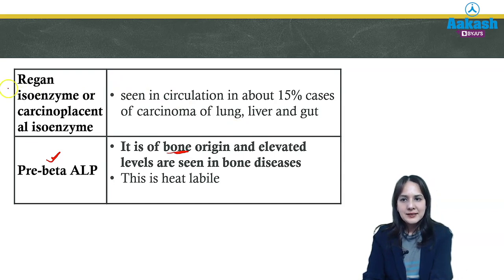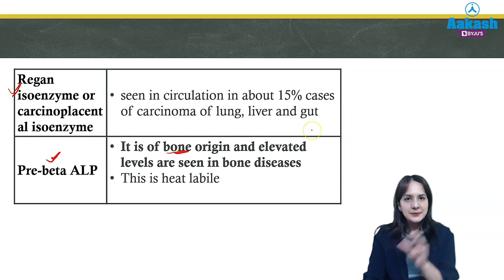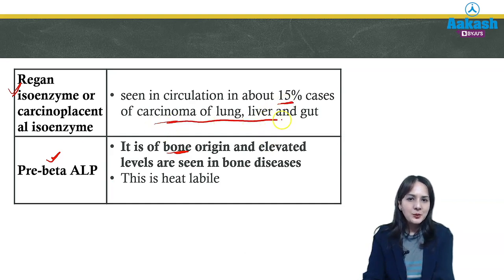And the last one is the Regan isoenzyme, which is the carcinoplacental isoenzyme. It resembles the alpha 2 heat stable alkaline phosphatase, which is of placental origin, and it is found in cases of carcinoma of the lung, liver and gut. So we see that there are 5 isoenzymes of alkaline phosphatase which you should remember.